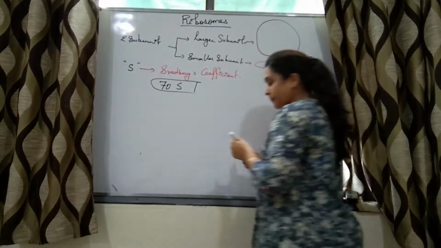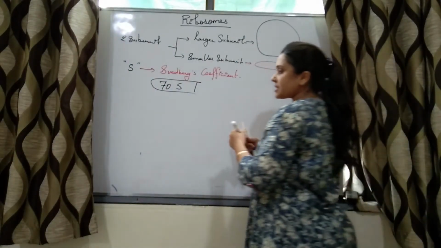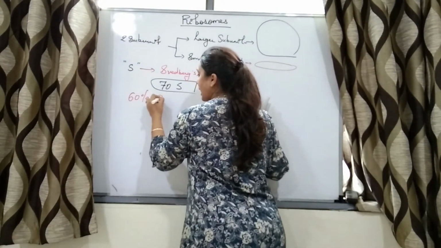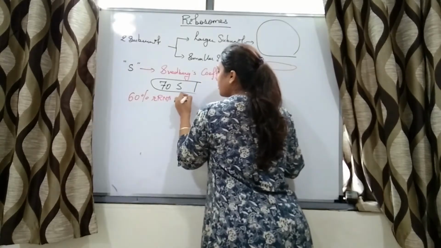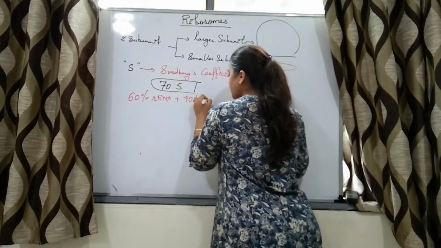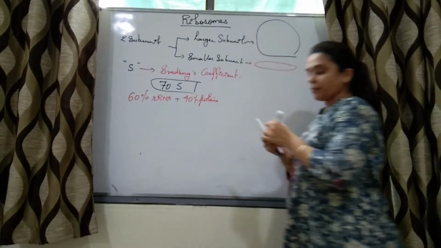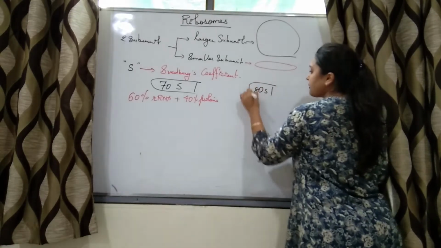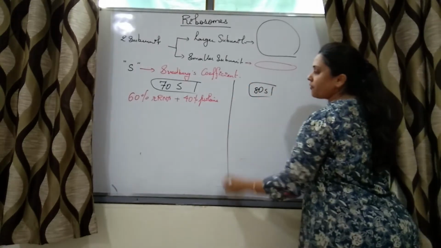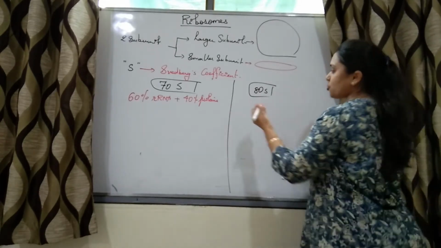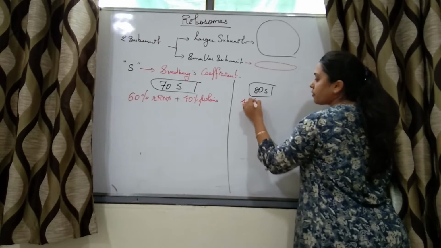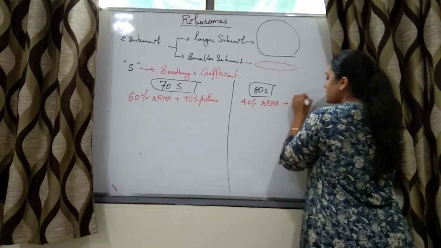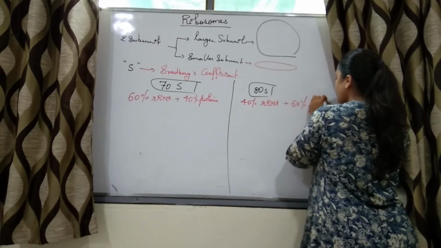The 70S type of ribosomes are made up of 60% rRNA and 40% proteins, whereas 80S type of ribosomes have the reverse ratio, which means they are made up of 40% rRNA and 60% proteins.